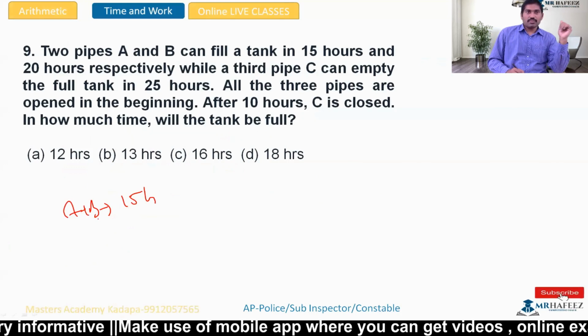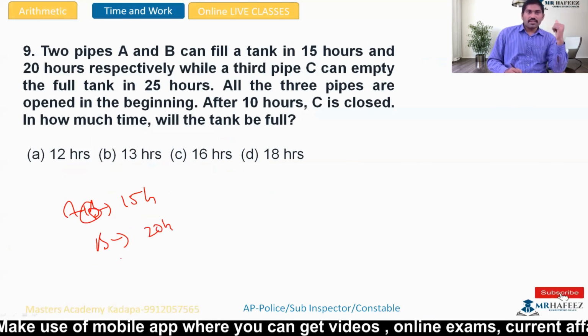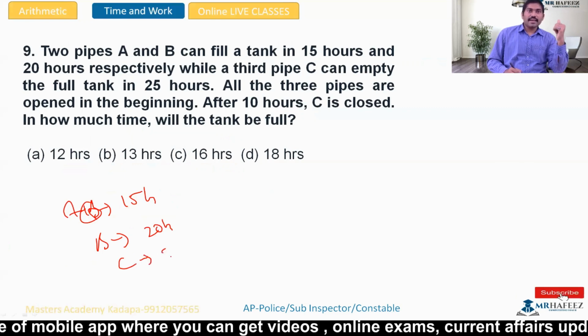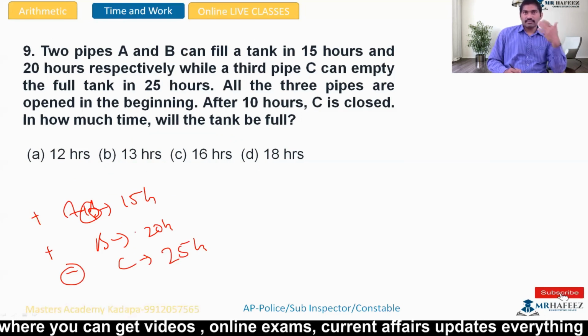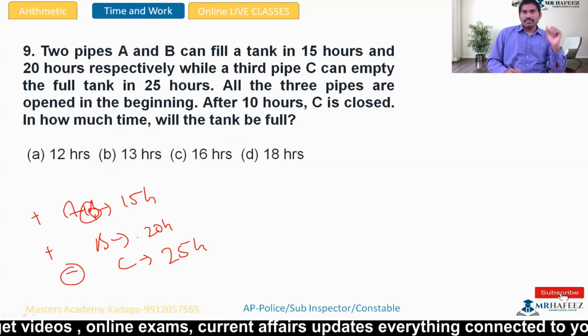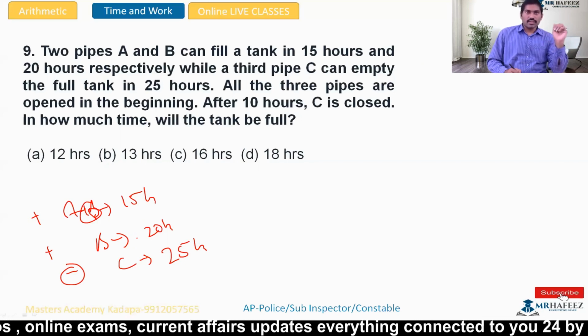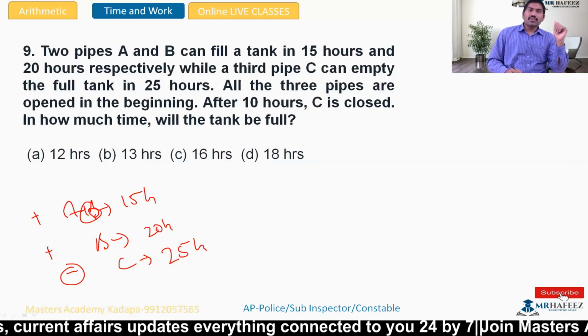Next, 2 pipes A and B can fill a tank in 15 hours, and B in 20 hours. Third pipe C can empty the filling tank in 25 hours. This is negative, these two are plus. All the 3 pipes are opened in the beginning. After 10 hours, C is closed. In how much time will the tank be filled? Okay, so 15, 20, 25.